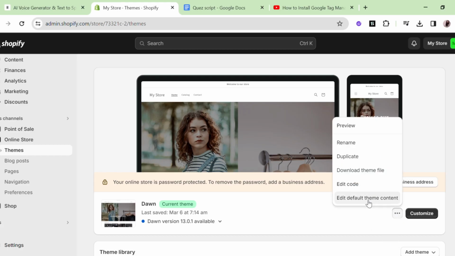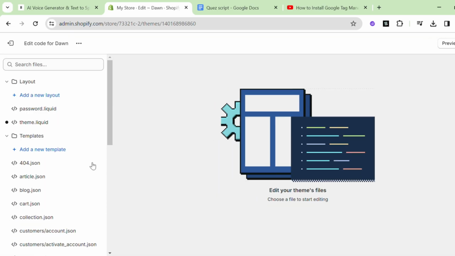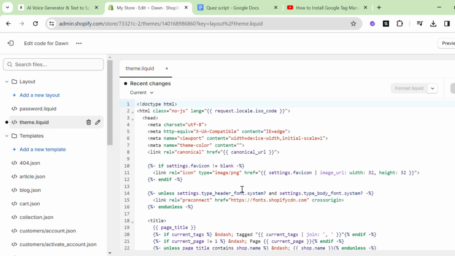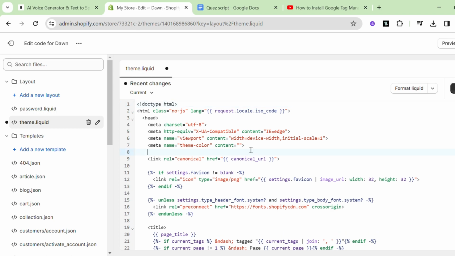In website, click on three-dot and then click on Edit Code. Here you select the theme.liquid. Place the first code here.